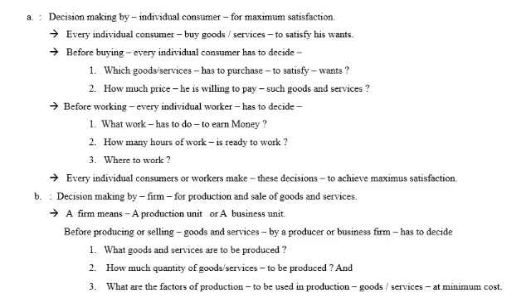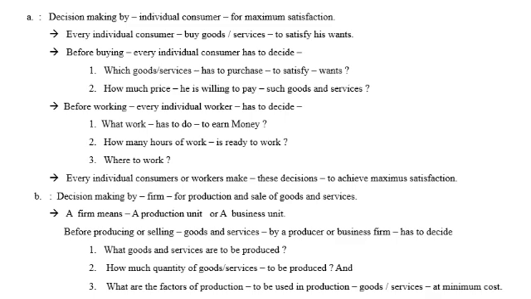A firm means a production unit or a business unit. A small unit which is producing goods and services is called a production unit, and a unit which is selling goods in the market is called a business firm or a business unit. Both together may be called a firm.